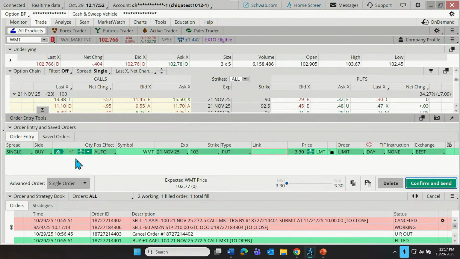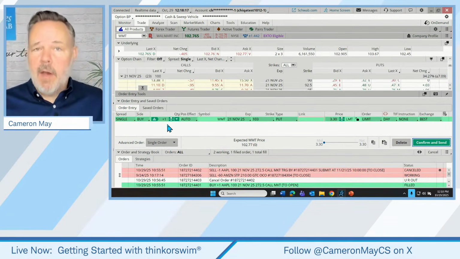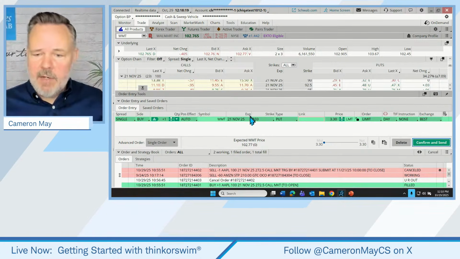So John says, what's the best way to see the options trade's graphical analysis before placing the trade? It's a good question, John. That's way too deep in the weeds for what I wanted to cover today, and would be way off track. It's a legitimate question, it just wouldn't contribute, I think, to the linear progression of this discussion. So I do have a suggestion for you, because I do get into a lot of that. If you are new to options trading, here's a suggestion I have for you.